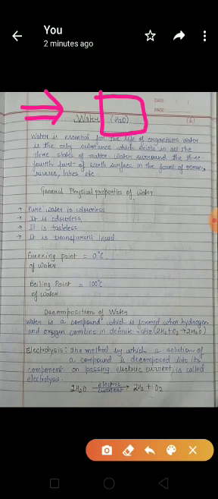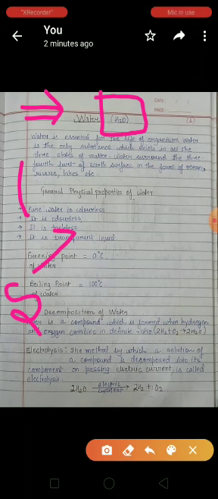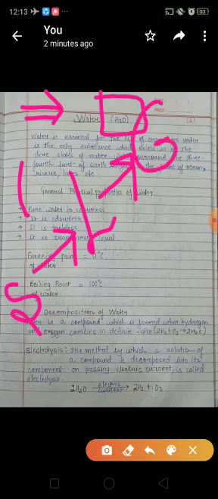Students, as we are discussing water, whose chemical formula is H2O, water is essential for the life of organisms. Water is the only substance which can exist in all the three states of matter. It may exist in solid state, liquid state, and gaseous state.